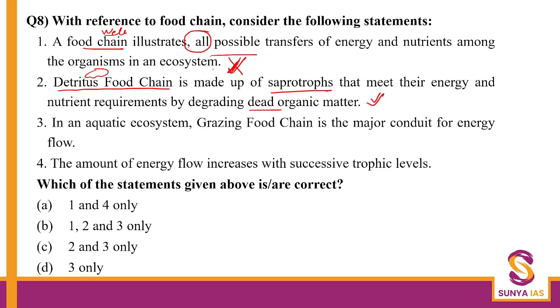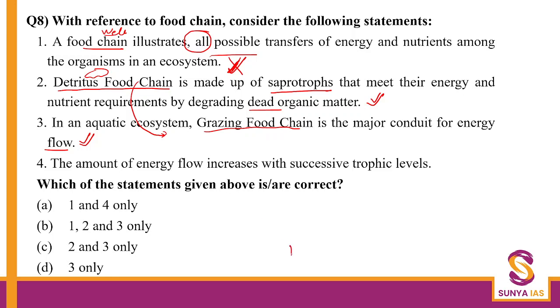Then we move forward in an aquatic ecosystem. Grazing food chain is the major conduit of energy. This is absolutely correct. And you might ask, sir, what is detritus food chain? So detritus food chain is basically having the major conduit of energy in the land-based or terrestrial ecosystems. Fine. Okay. And the last statement, amount of energy flow increases.